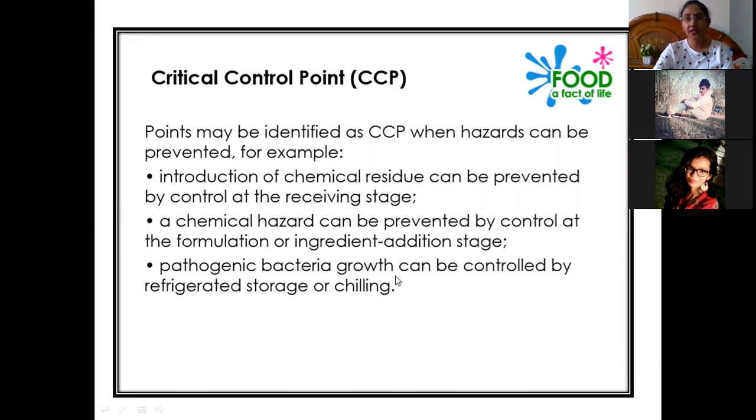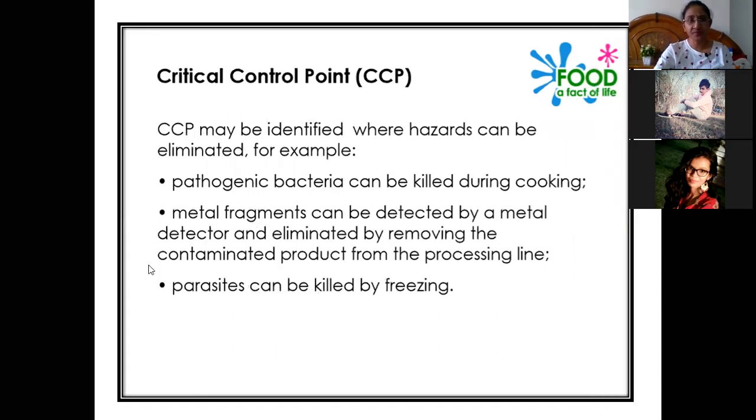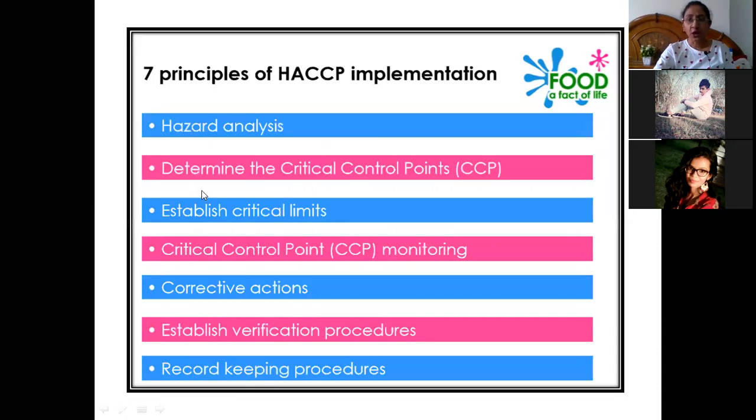If certain pathogenic bacteria can grow, we can control at that point by refrigerating, storage, or chilling. These things can be applied to control that hazard, and we can prevent or eliminate the hazard at that point only. Okay, so now we will see the 7 different principles of HACCP implementation.